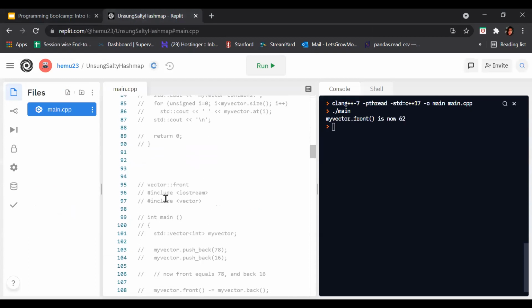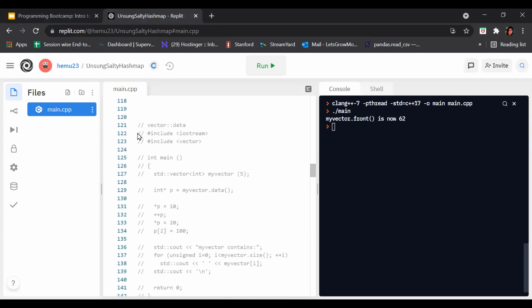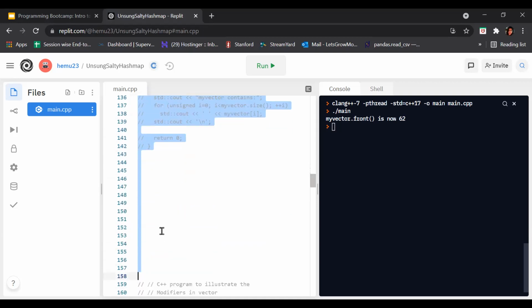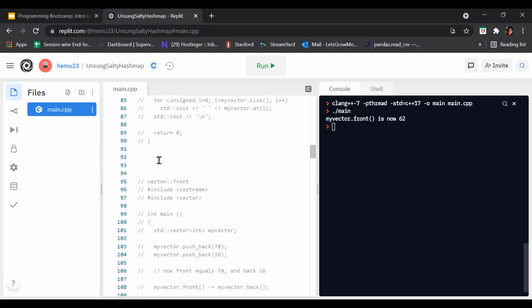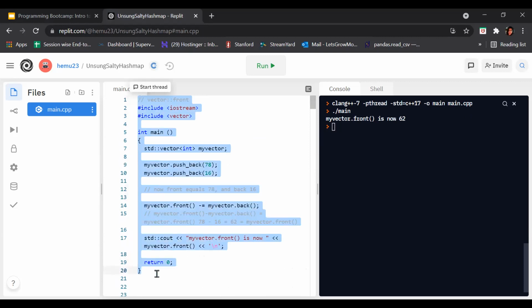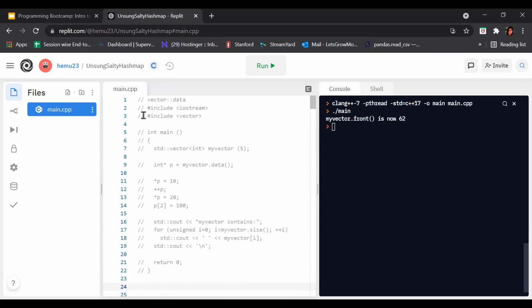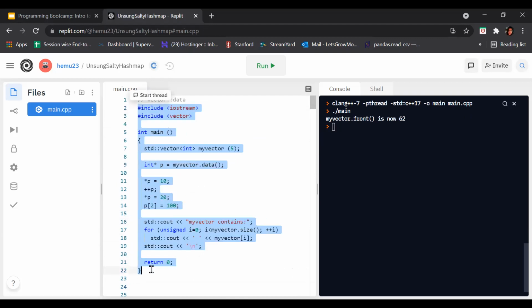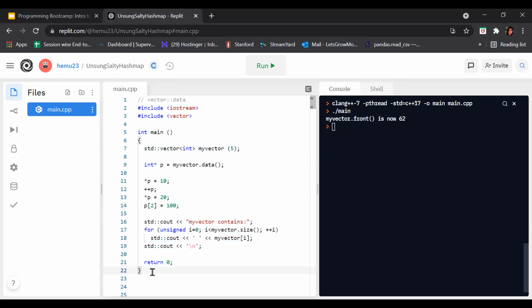Here is data. What does it do? It returns a direct pointer to the memory array used internally by the vector to store its own elements.